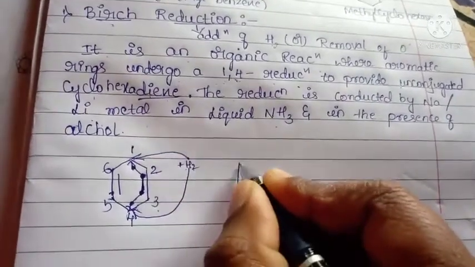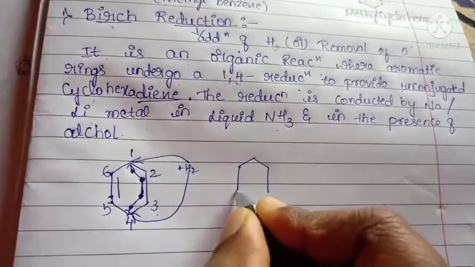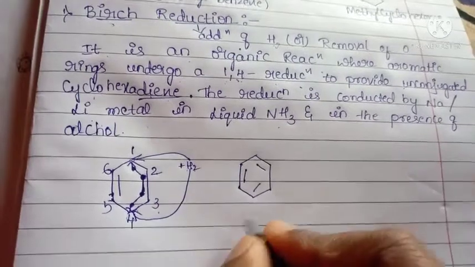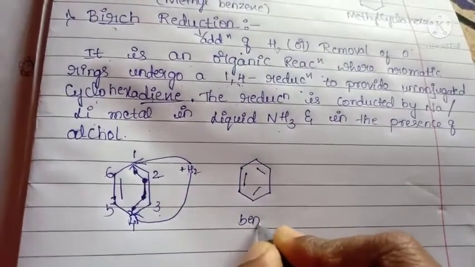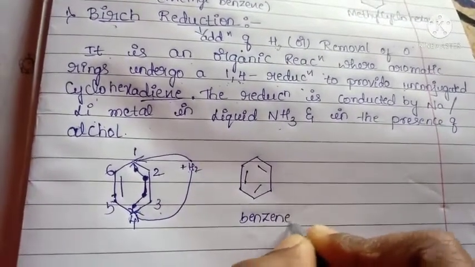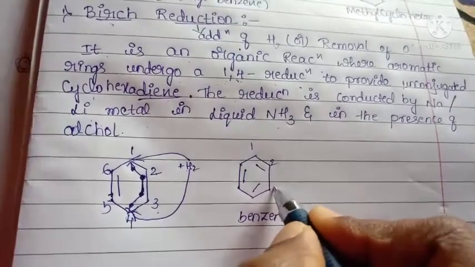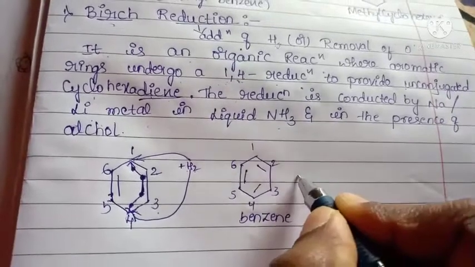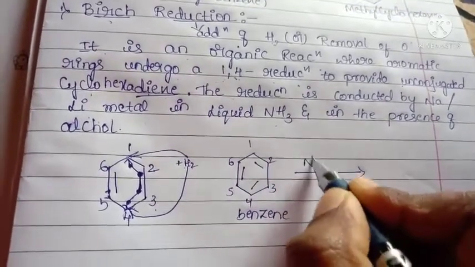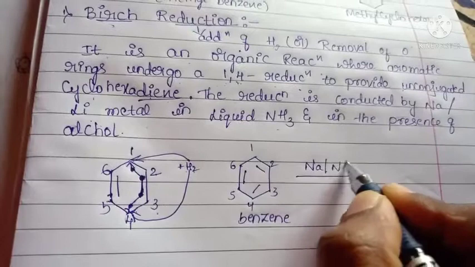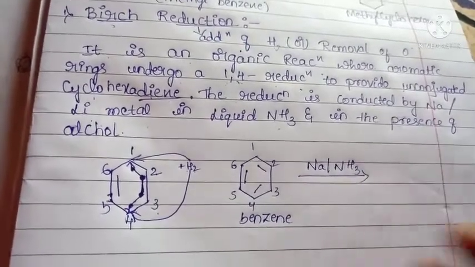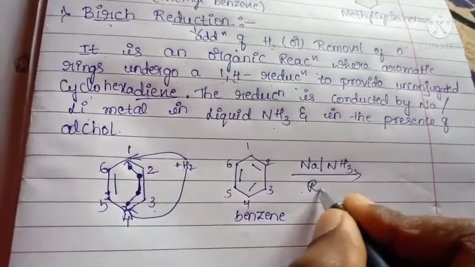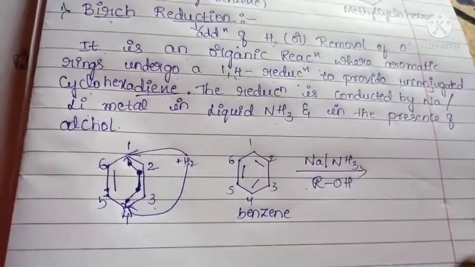Okay, so the reaction is: this is benzene, you know that 1 2 3 4 5 6, with sodium in the presence of ammonia, whatever it may be, sodium or lithium metal, and OH, it is alcohol.